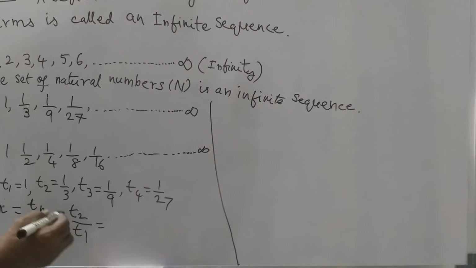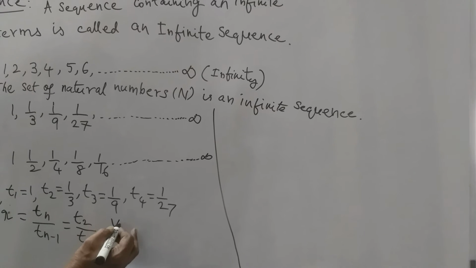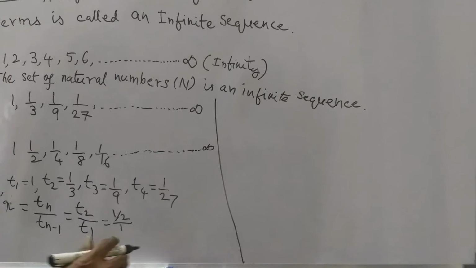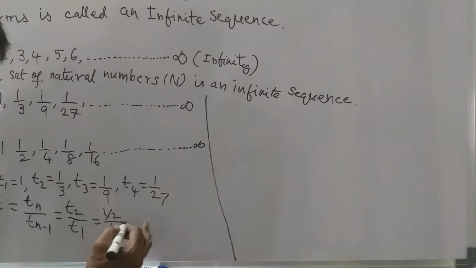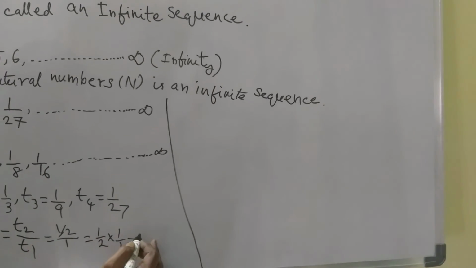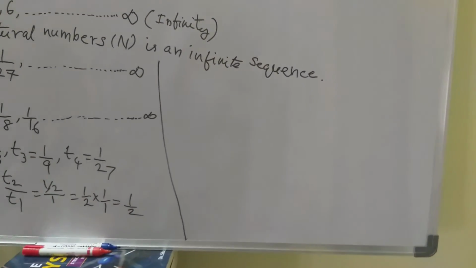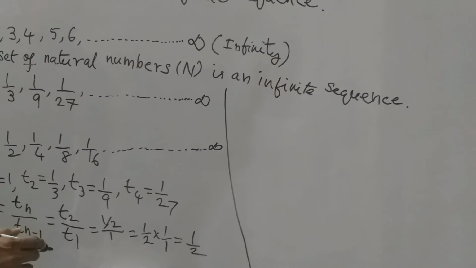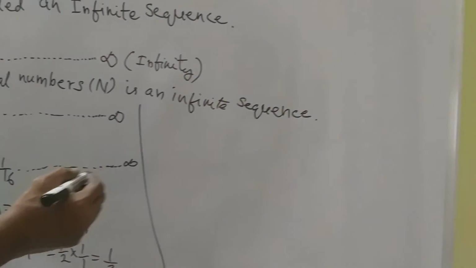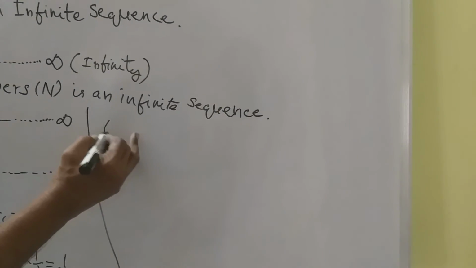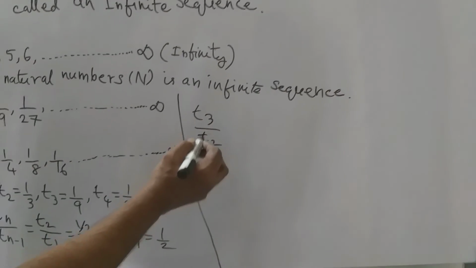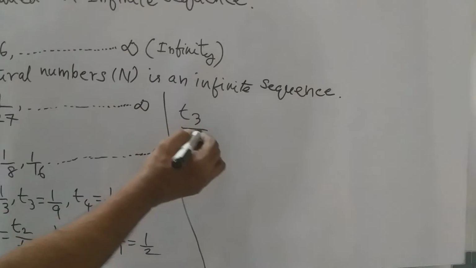What about T2? T2 value is 1 by 2. T1 value is equal to how much? 1. So it becomes 1 by 2 into 1 by 1, which is equal to 1 by 2. T2 by T1 is equal to 1 by 2, just we got. Next, T3 by T2, third term divided by second term. The ratio of second and third terms.